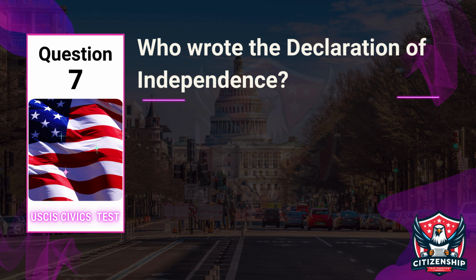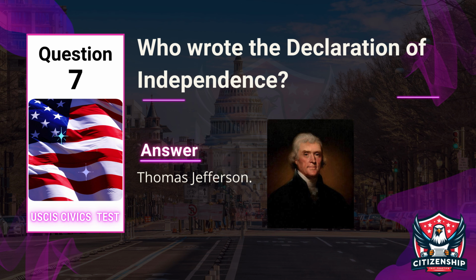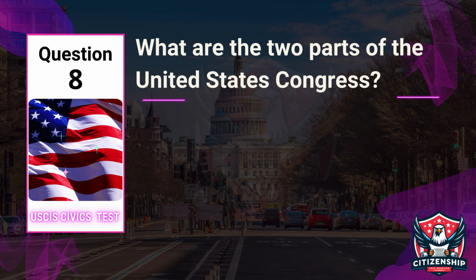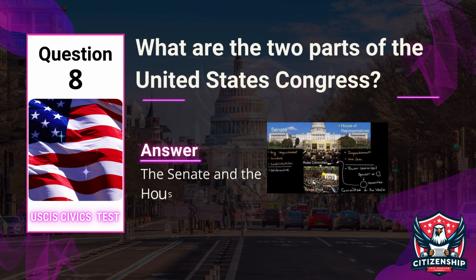Question 7. Officer: Who wrote the Declaration of Independence? Applicant: Thomas Jefferson. Question 8. Officer: What are the two parts of the United States Congress? Applicant: The Senate and the House of Representatives.